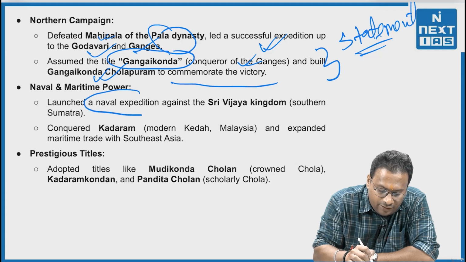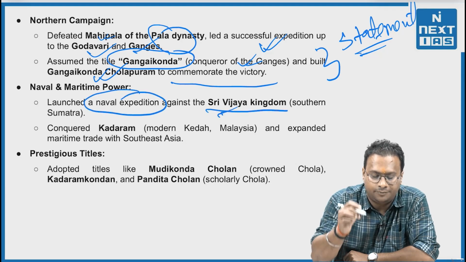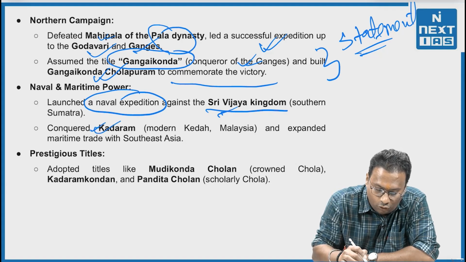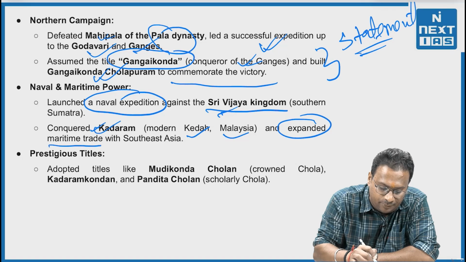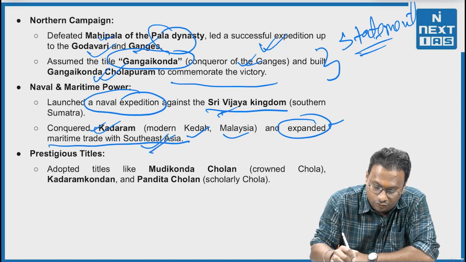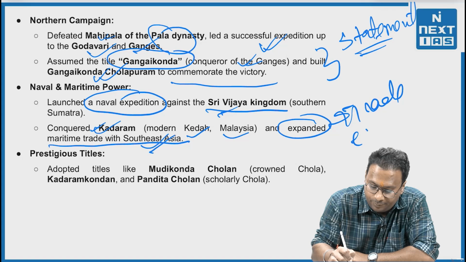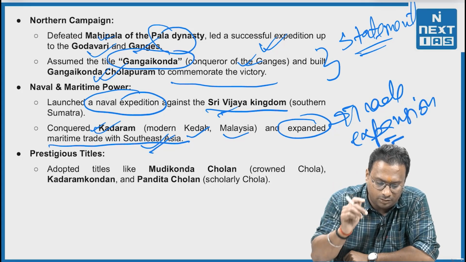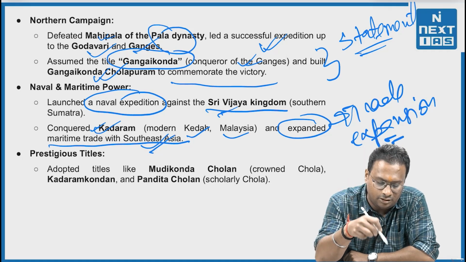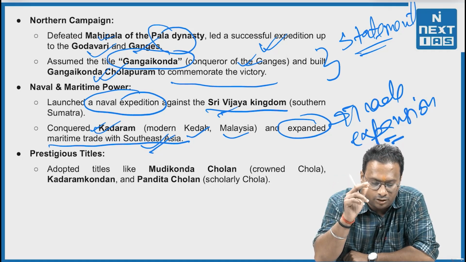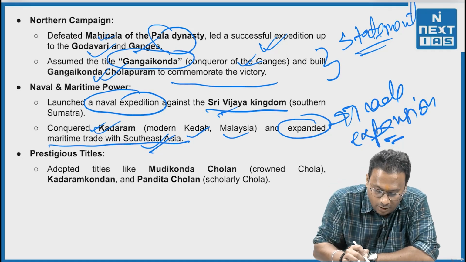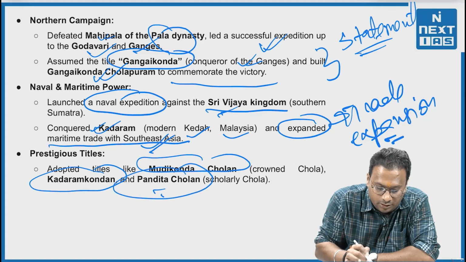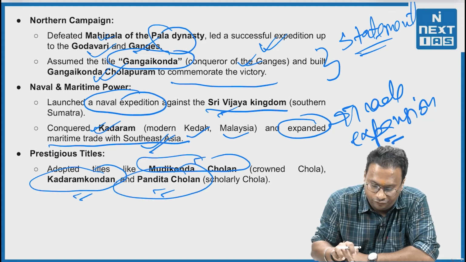He even launched a naval expedition against the Srivijaya Empire, which was in southern Sumatra at that time, and conquered Kadaram, the modern Kedah in Malaysia, and expanded maritime trade with Southeast Asia. So that means he even led to trade expansion during the Chola Empire. Now, a little bit about prestigious titles. The first title is Gangaikondan. Second, Mudikonda Cholan, Kadaram Kondan, and Pandita Cholan. These are the titles of Rajendra Chola I.